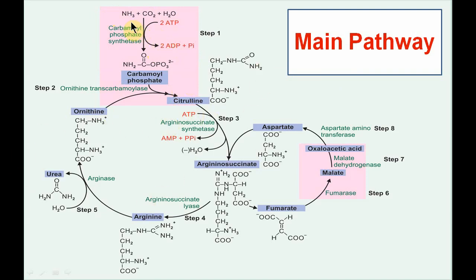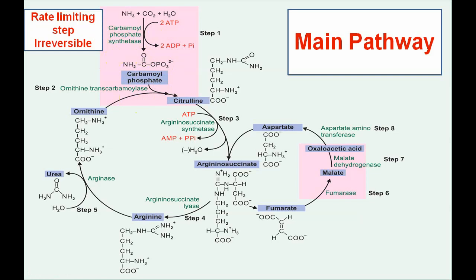Looking at the first step, ammonia combines with carbon dioxide and water to form carbamoyl phosphate. The enzyme is carbamoyl phosphate synthetase 1. In this reaction, 2 ATPs are utilized. This reaction is the rate limiting step of the urea cycle. Carbamoyl phosphate synthetase 1 is the mitochondrial enzyme.